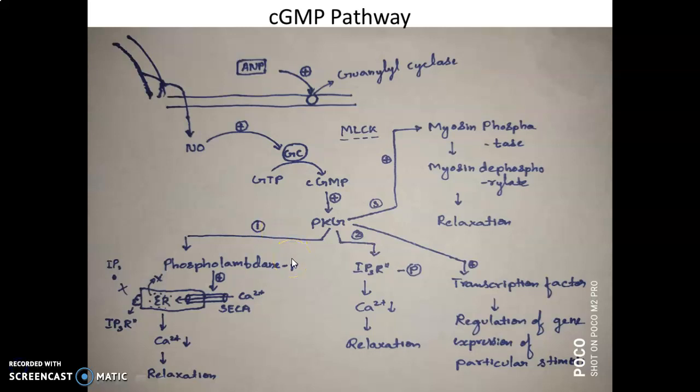Now talking about the degradation of cyclic GMP, numerous cyclic nucleotide phosphodiesterases can degrade cyclic GMP by hydrolyzing cyclic GMP into 5'-GMP. Phosphodiesterase inhibitors prevent the degradation of cyclic GMP, thereby enhancing or prolonging its effects. For example, sildenafil, that is Viagra, and similar drugs enhance the vasodilatory effects of cGMP. This is used as a treatment for erectile dysfunction.